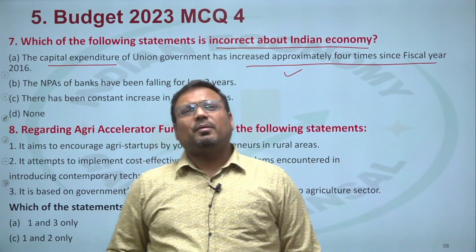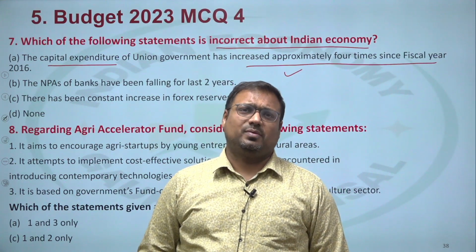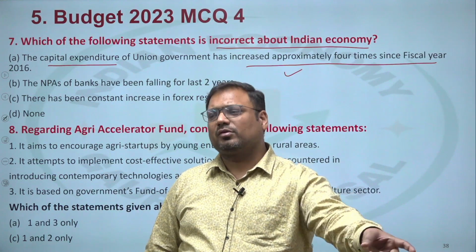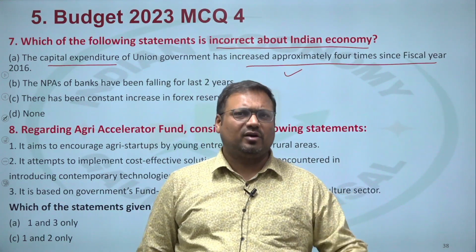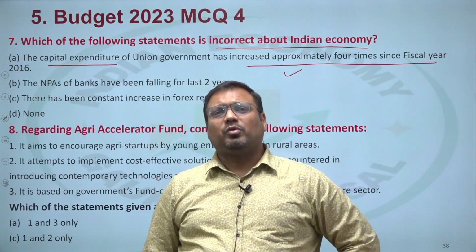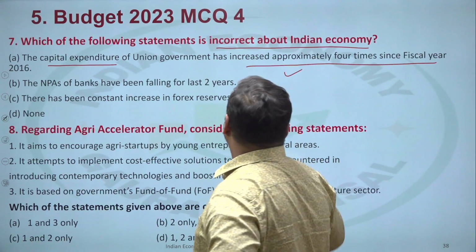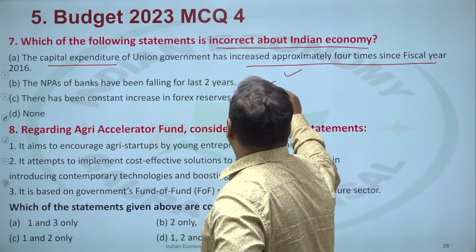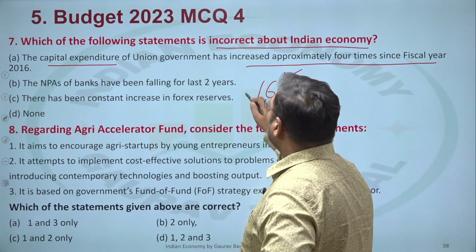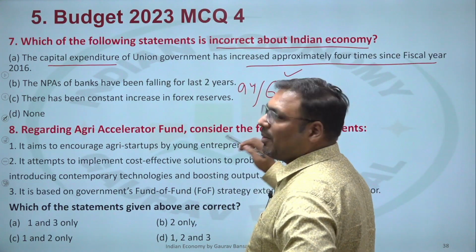The capital expenditure of the government today is about 19% of the GDP. Put together, if we add the funds available for the states to borrow for capital expenditure at zero interest, this would surpass about 22%. So that much are we spending on capital expenditure. And this used to be only 6% in 2016. Our breakup was 94% on current expenditure, 6% on capital expenditure.